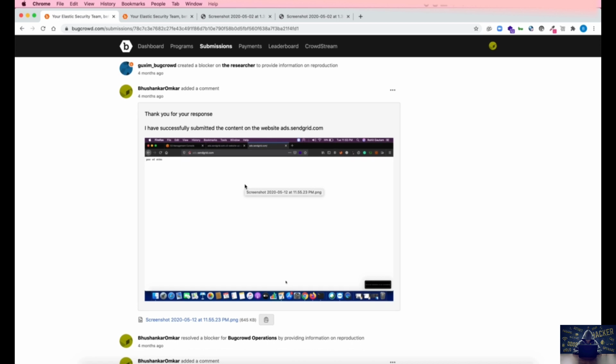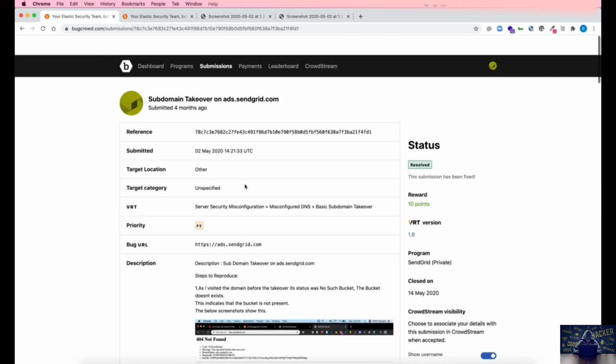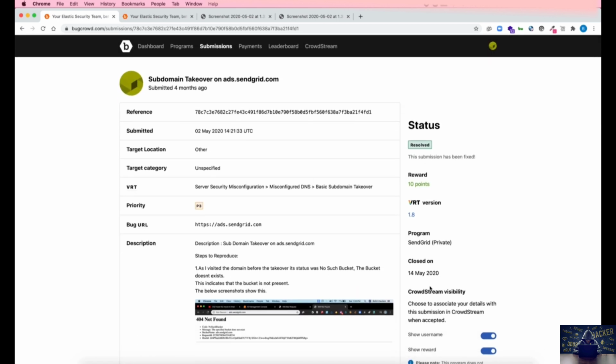So these are some of the key takeaways from this particular report. I hope you understood how you can do subdomain takeovers on AWS, and that choosing the region is very, very important. Thank you.